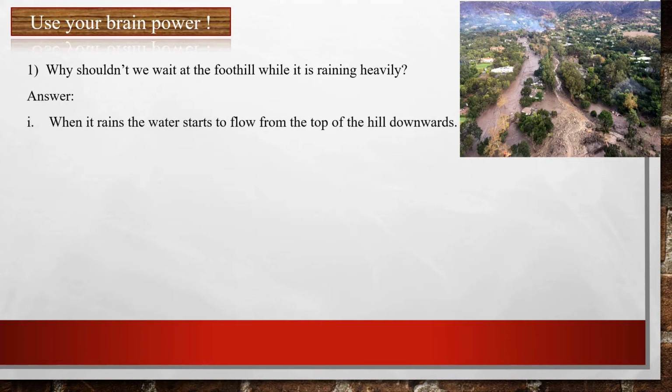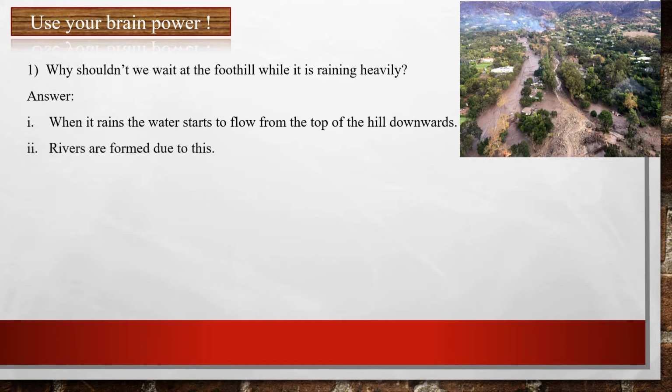Now students, use your brain power to answer this question: why shouldn't we wait at the foothill while it is raining heavily? Correct. When it rains, the water starts to flow from the top of the hill downwards. And rivers are formed due to this.